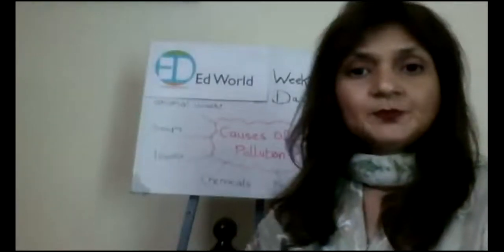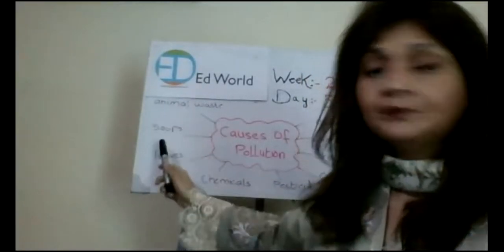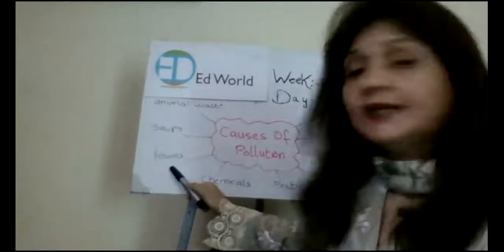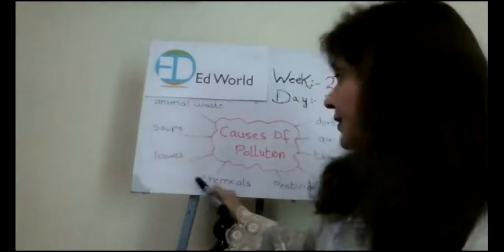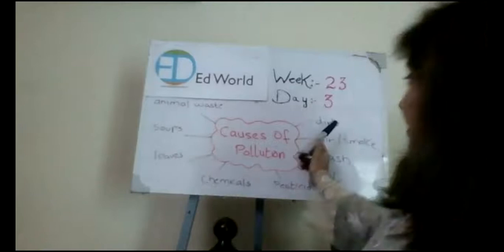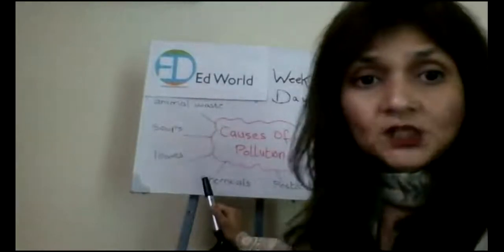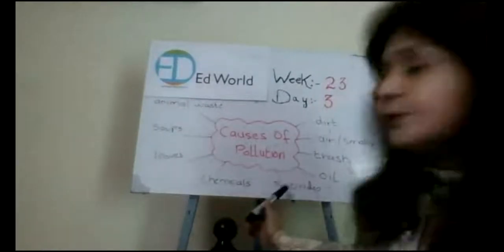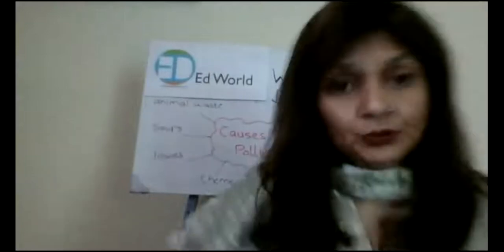So what causes pollution actually, children? Animal waste causes pollution. Then soaps and detergents cause pollution. Then leaves or grass clippings cause pollution. Chemicals cause pollution. Dirt causes pollution. Air or smoke causes pollution. Trash causes pollution. Oil causes pollution. Pesticides cause pollution. So these are the different causes of pollution, right?